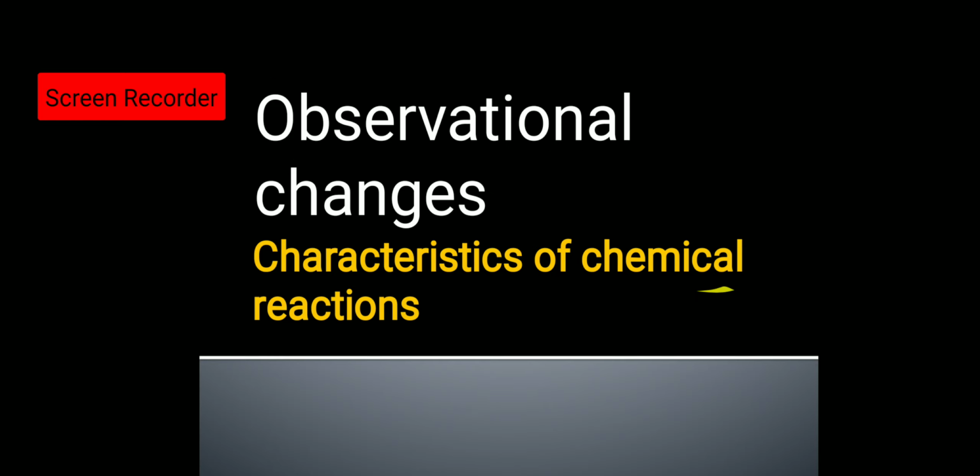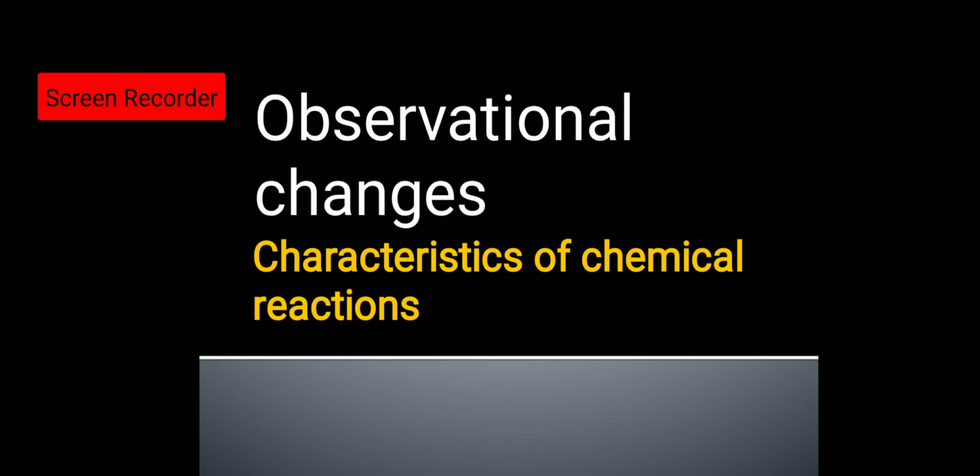So, during a chemical reaction, you can observe certain changes like the change of color, the change of smell, heat is released, or gas is evolved, or a precipitate is formed, or the state of the substance is changed.